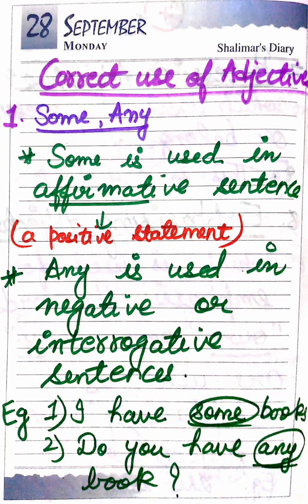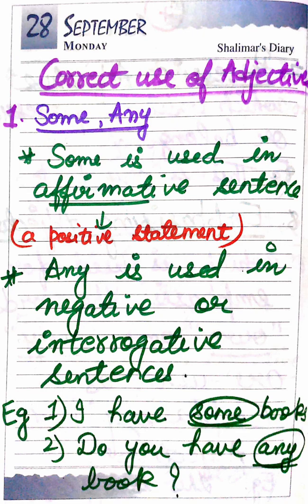In this video, we will know about the correct uses of adjectives. First one is some and any. Some is used in affirmative sentences. What is an affirmative sentence? A positive statement. And any is used in negative or interrogative sentences.